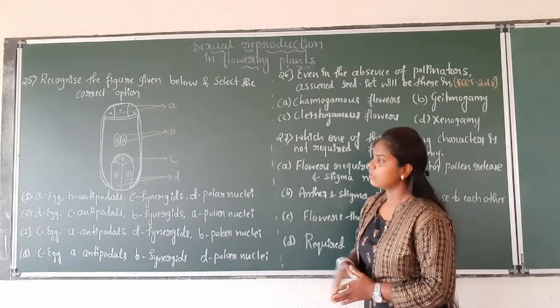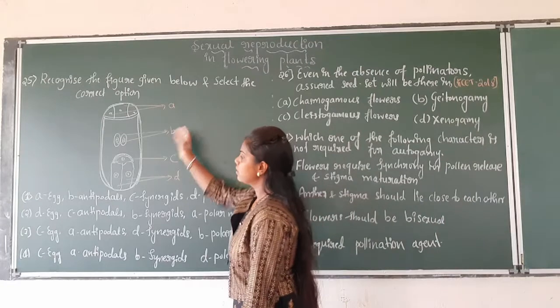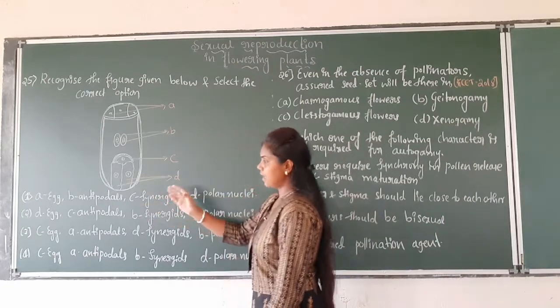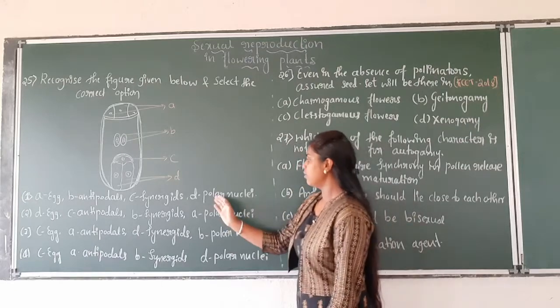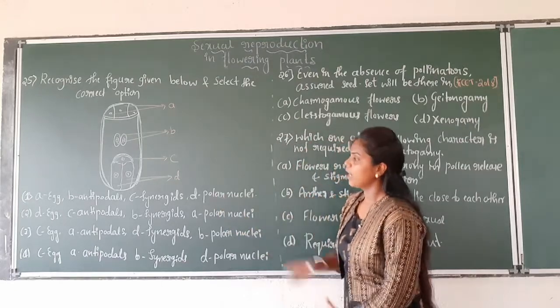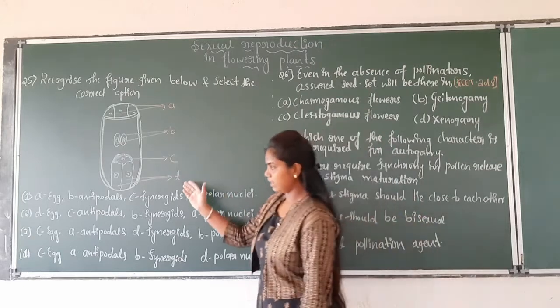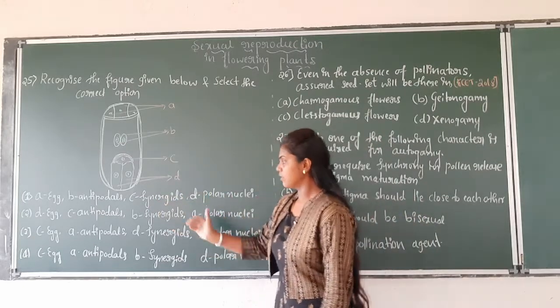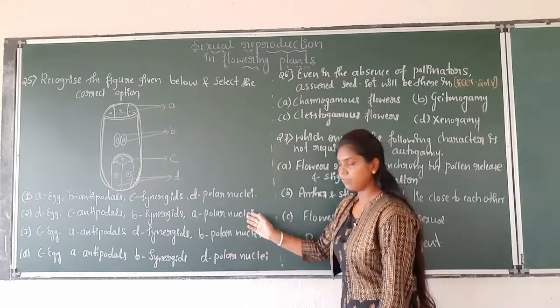Here, the first option is: labeling A is egg, B is the antipodals, C is the synergids, and D is the polar nucleus. Come to the second option: D is egg, C is antipodals, B is the synergids, and A labeled is the polar nucleus.